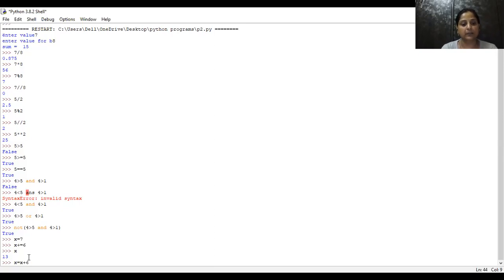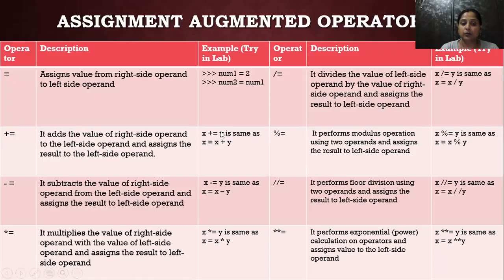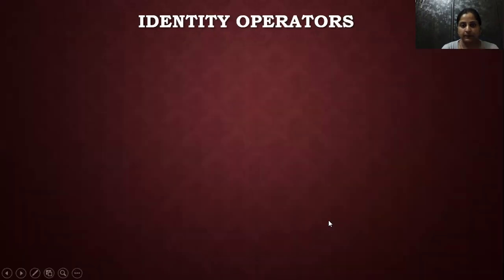So these are augmented operators, and these are some kind of shorthands. It shortens your statement. See, you don't need to write x two times. Okay, so these are augmented operators.